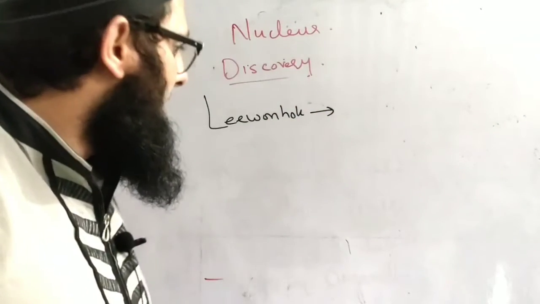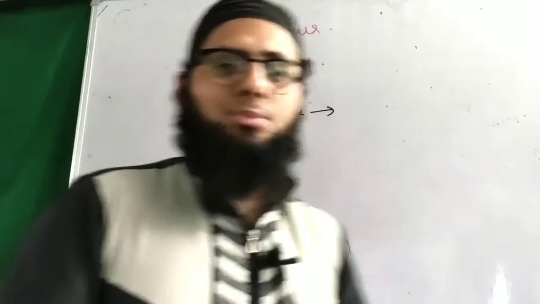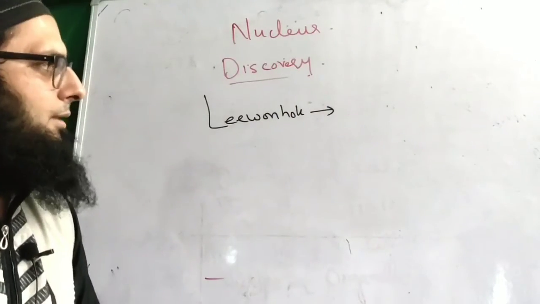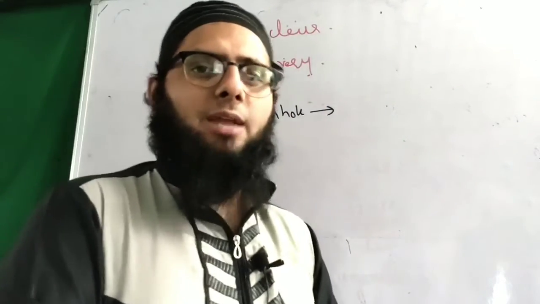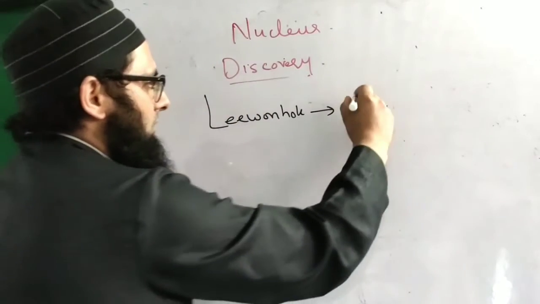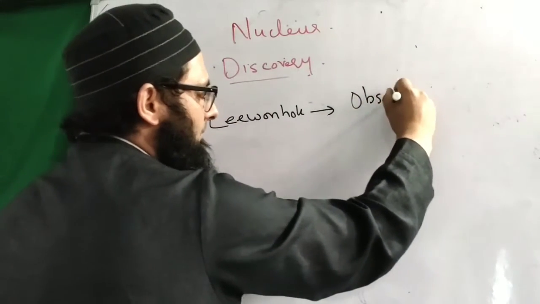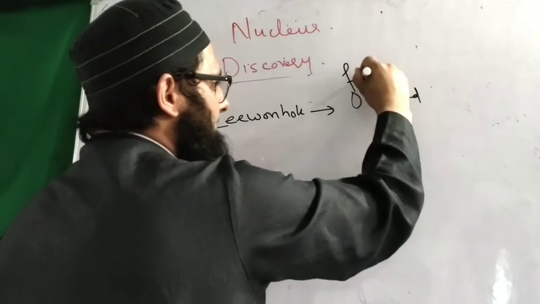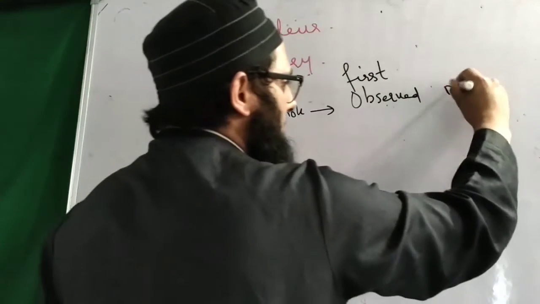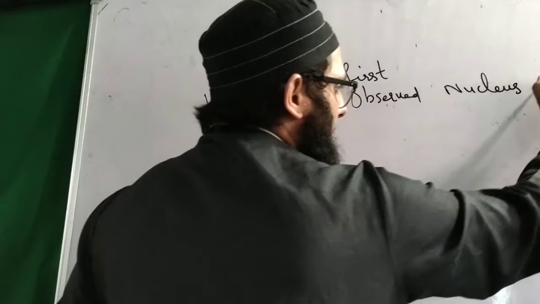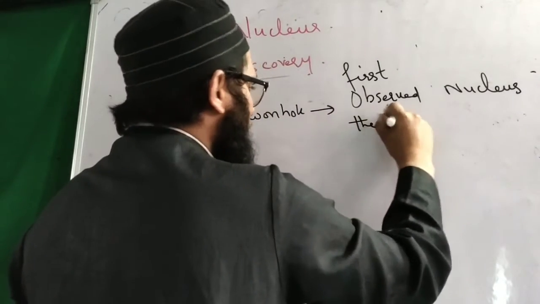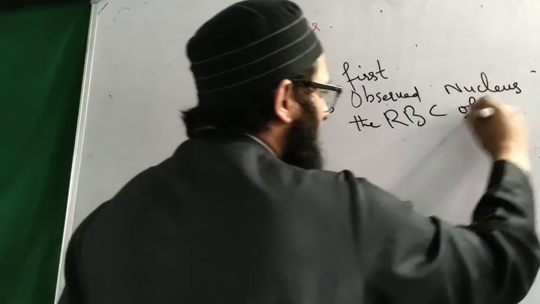He first of all observed the nucleus in the RBC of a fish, of salmon fish.